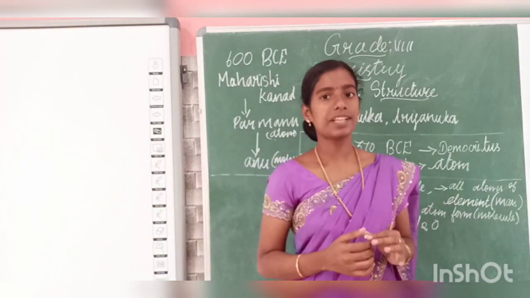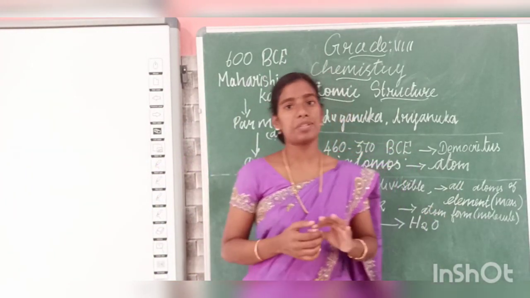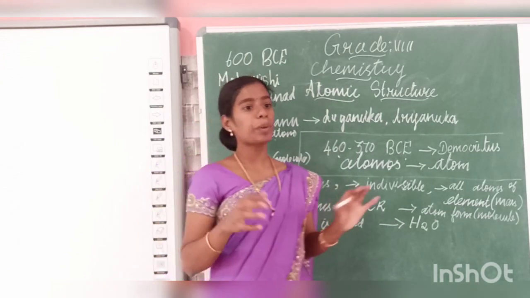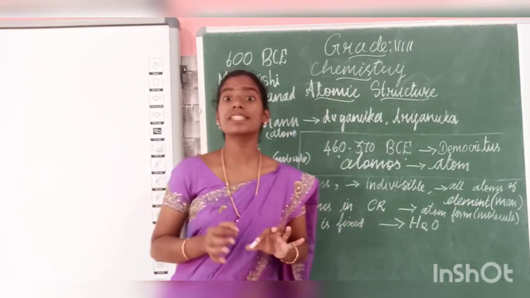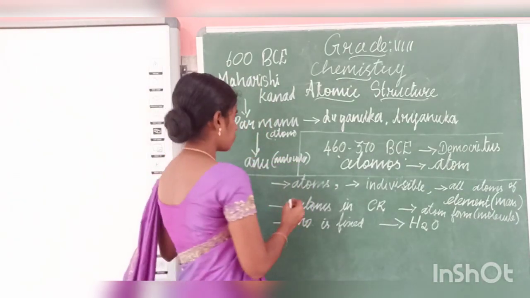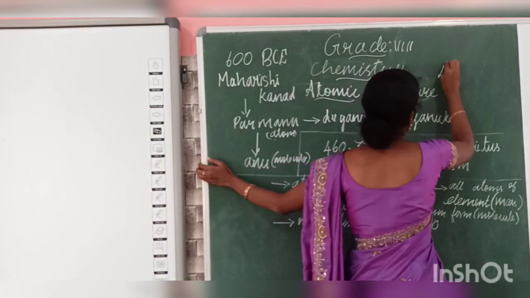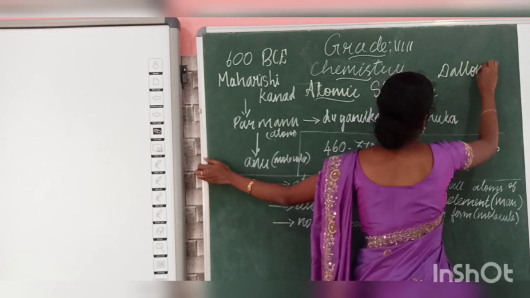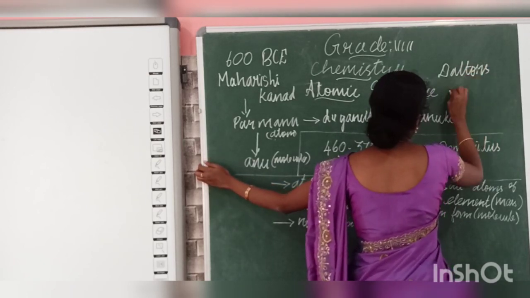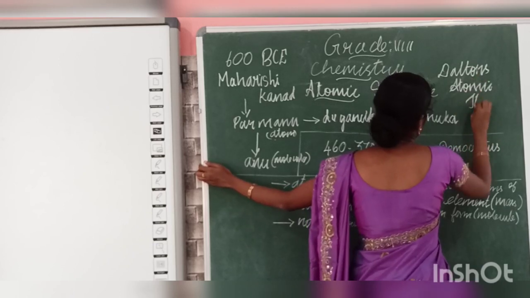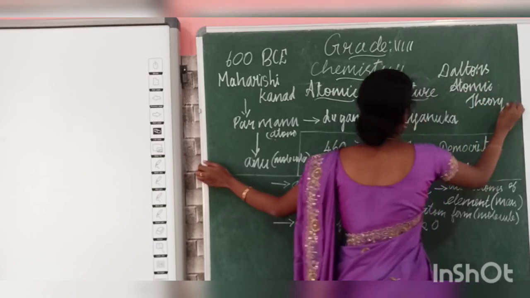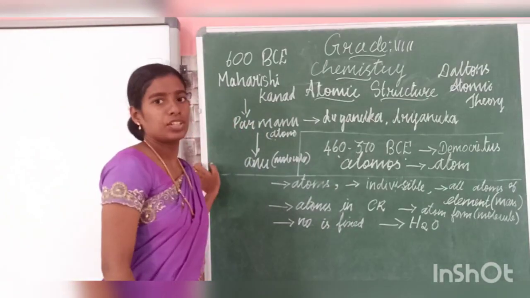Next, an English chemist called Dalton proposed a theory. It is called Dalton's atomic theory. What does this theory say?